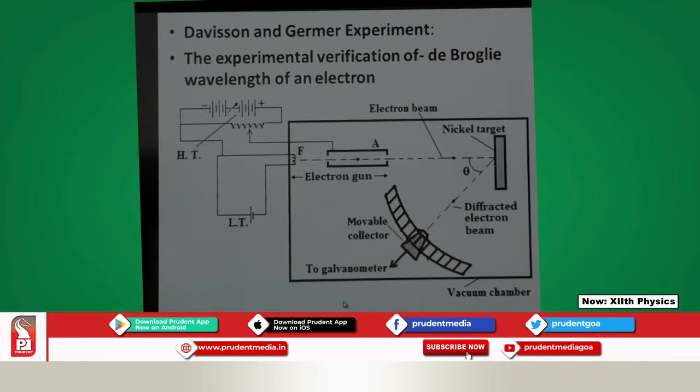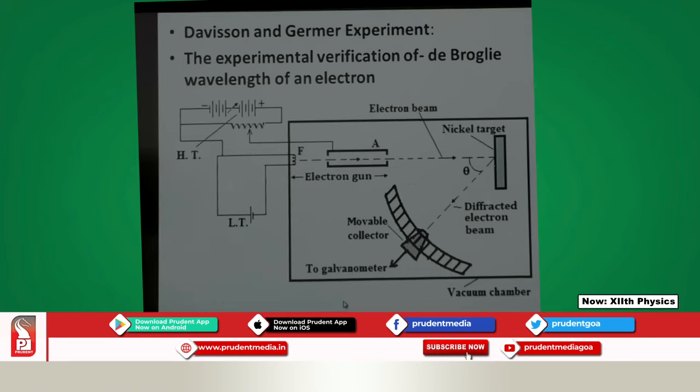It is a beam of electrons. This beam is collimated, made narrow, and focused on a nickel target. When it is focused on the nickel target, there is scattering of the electrons. The electrons scatter at different angles. These scattered electrons are collected by the moving collector, which is connected to a galvanometer, so it can record the number of electrons at that particular spot.